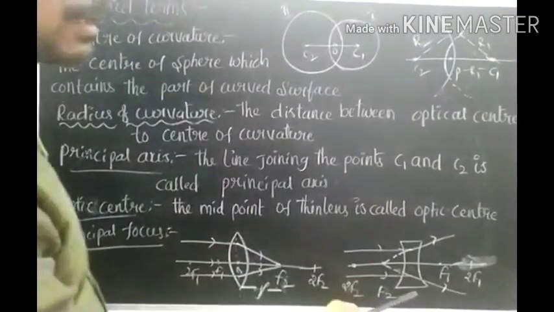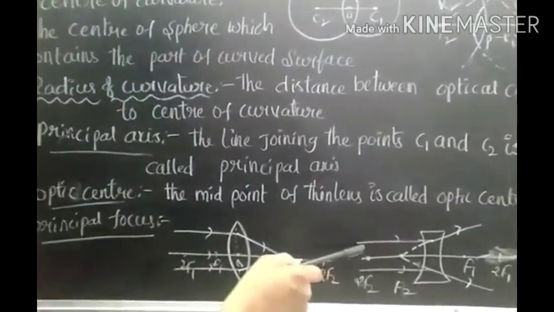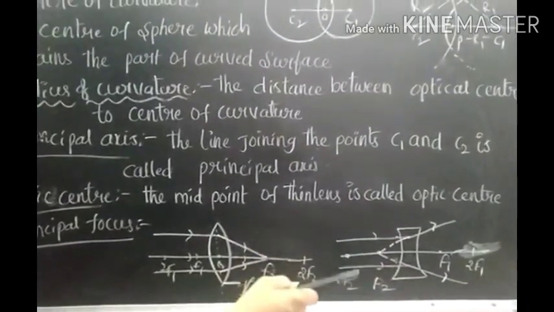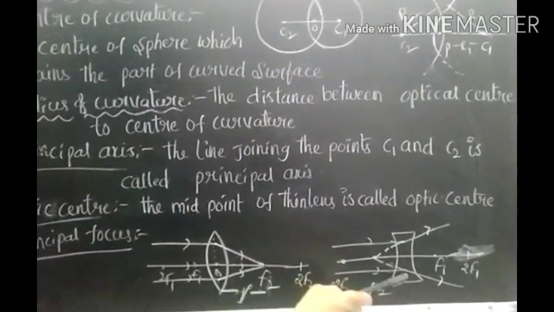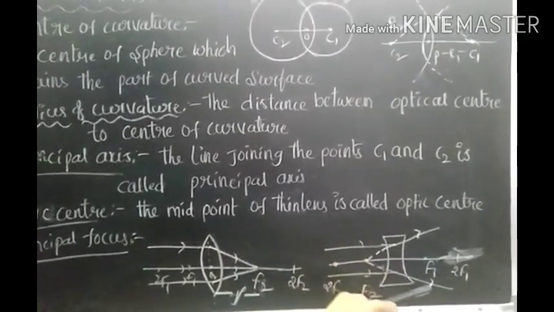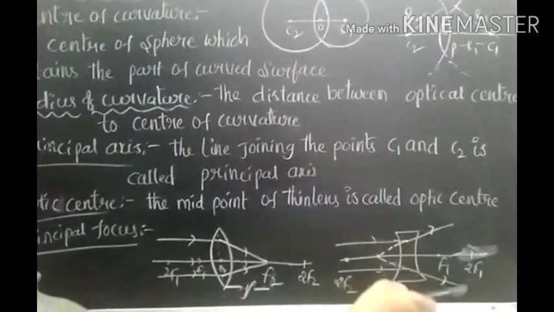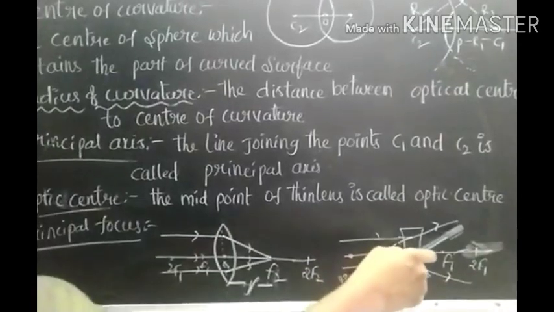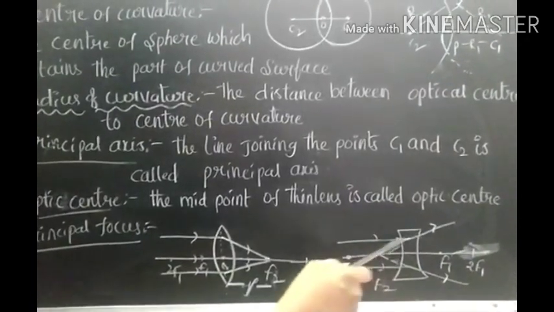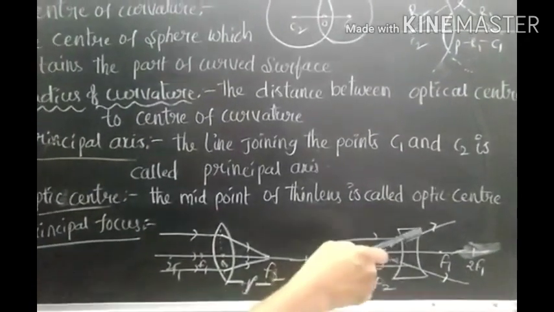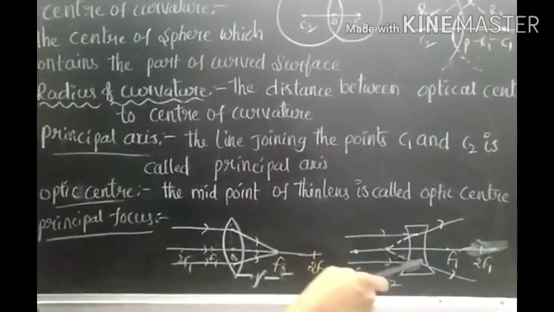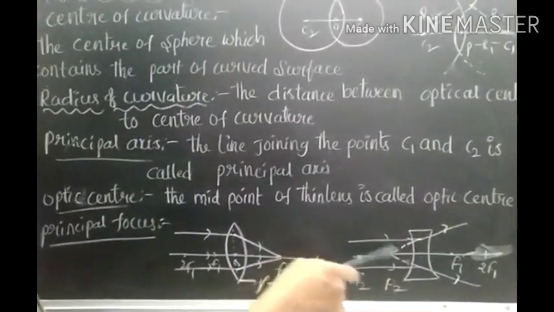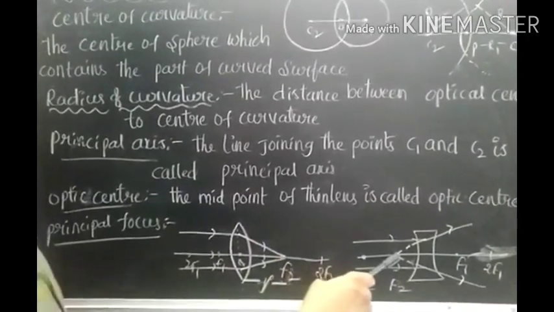This is the concave lens. So these are a parallel beam of light. After refraction from the concave lens, diverging takes place. So here these rays are after refraction. The refracted rays are not intersecting this side, that's why we extended this side. So these are all extended refracted rays. All the extended refracted rays are intersecting at a point on the principal axis. This point is said to be the focus.